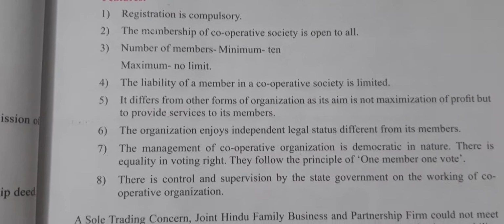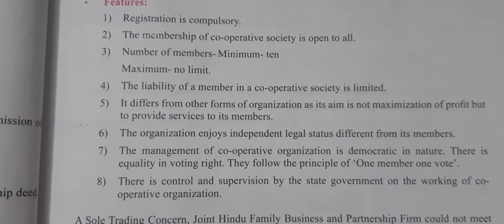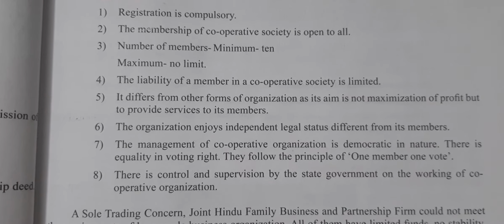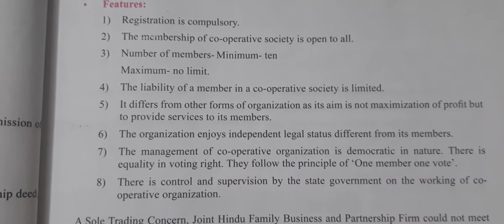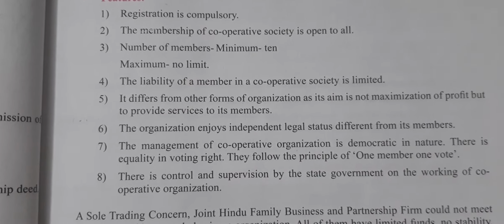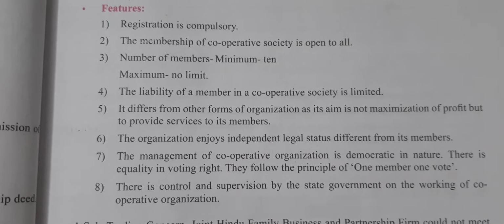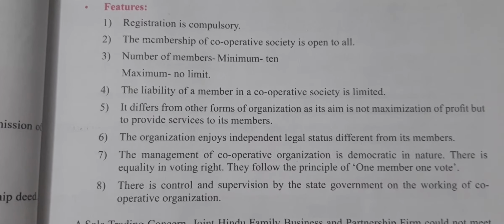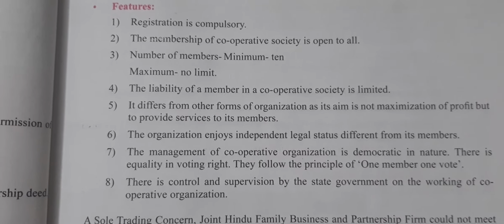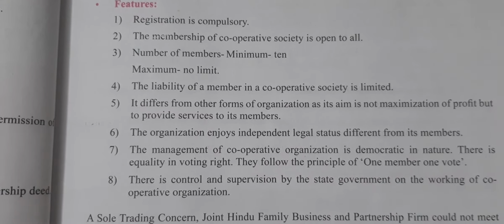The organization enjoys independent legal status different from its members. It means the cooperative society has a different legal status and the members are different. It means management and ownership both are different. The management of a cooperative organization is democratic in nature. There is equality in voting rights. They follow the principle of one member, one vote. It means what?